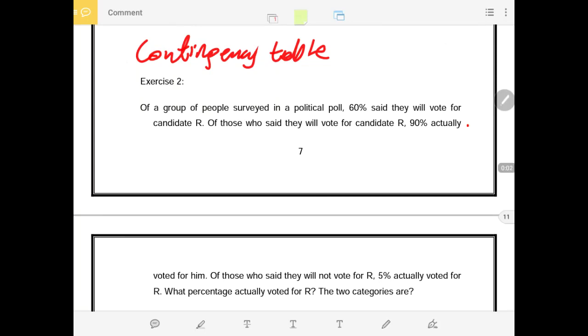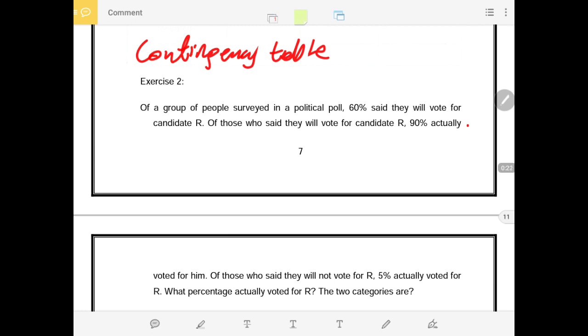Good day, students. This is another question on contingency tables. It's exercise 2, a very lovely and interesting question. It says, of a group of people surveyed in a political poll, 60% said they will vote for candidate R.